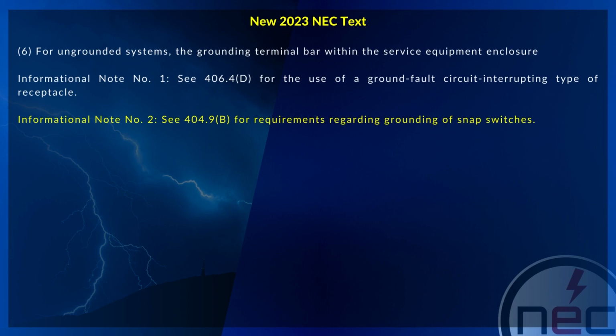Informational note number 1 states that see 406.4(D) for the use of a ground fault circuit interrupting type of receptacle. Informational note number 2 states that see 404.9(B) for requirements regarding grounding of snap switches.